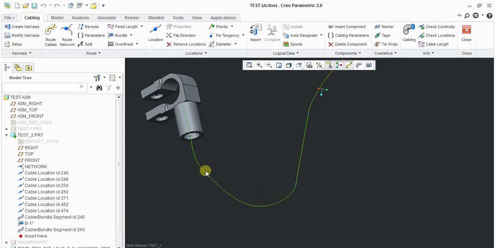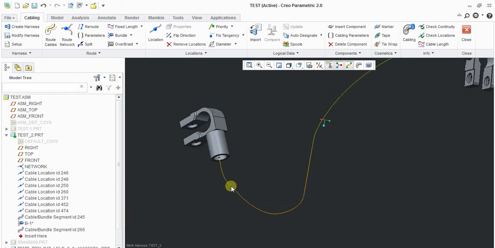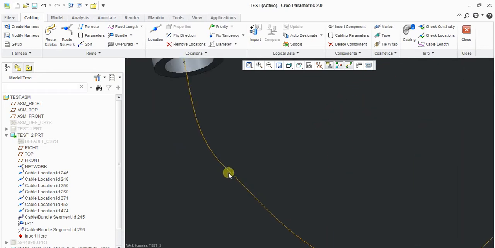Suppose, see here there are too many locations you are getting. You want this location to get highlighted, but you don't know where exactly it is. In that case, you just go here, select, right click, try to right click until it gets blue, until it gets highlighted like that. I'll show you.